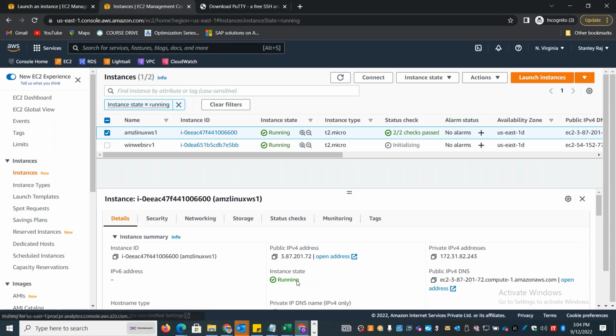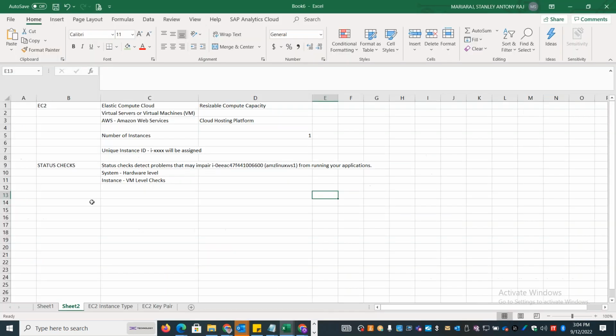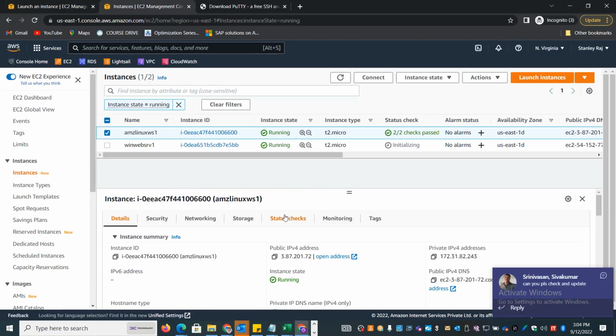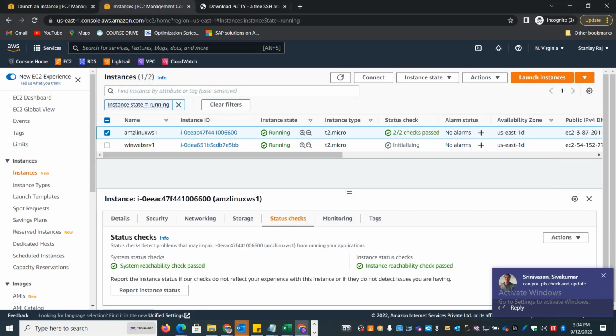Okay, now the instance is already in running state. We have to check the instance state. It will be in initializing state first, and it has to change to running state. Once you see the running state, you can go and check the status checks also.